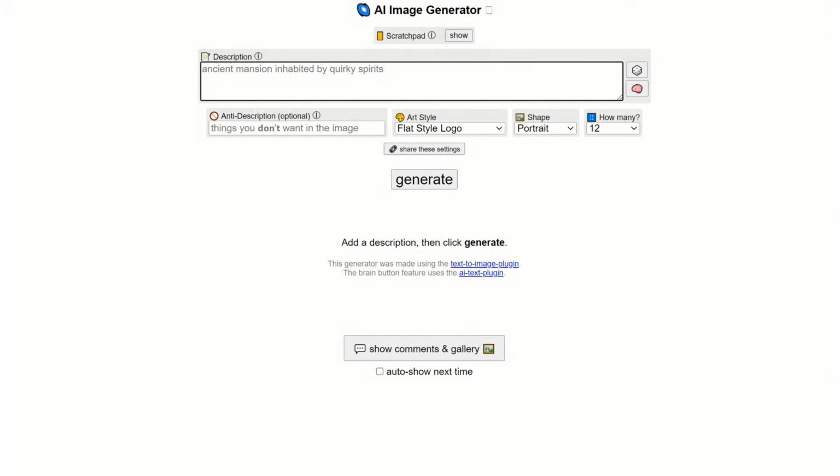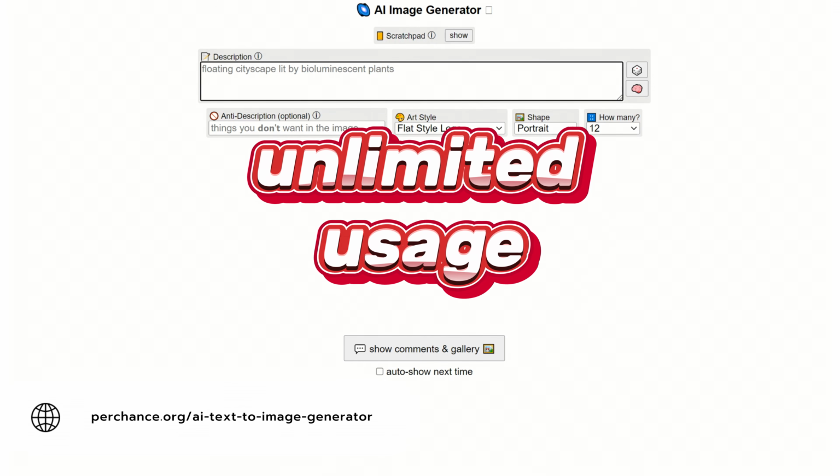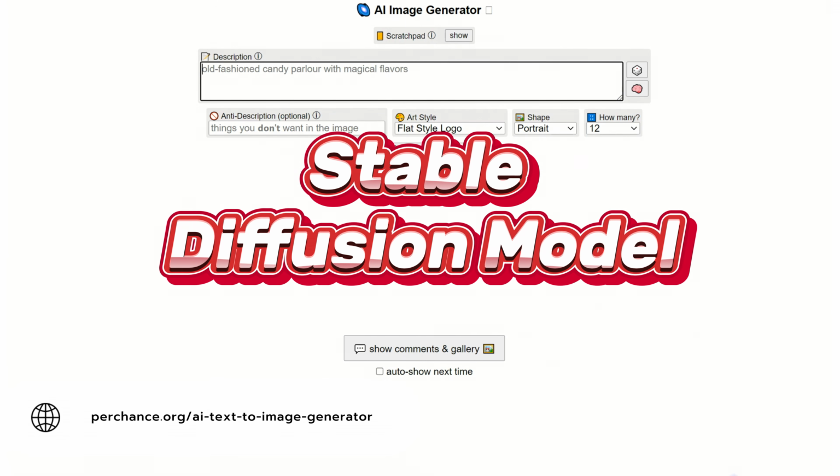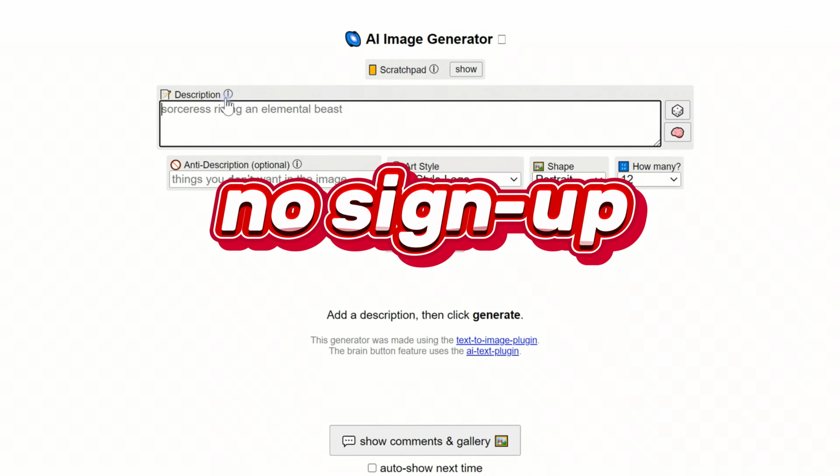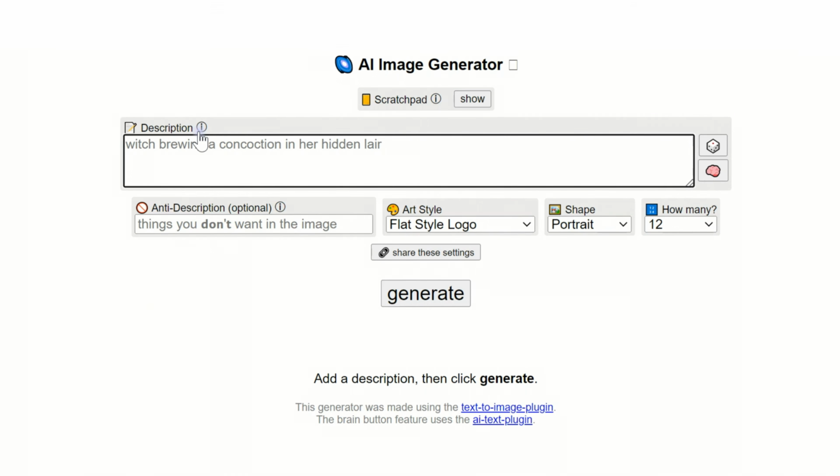Let's visit the Perchance website. Perchance is an open-source website with free and unlimited access. It features language plugins that can automatically generate prompts based on your ideas. You can use Perchance without logging in as well.